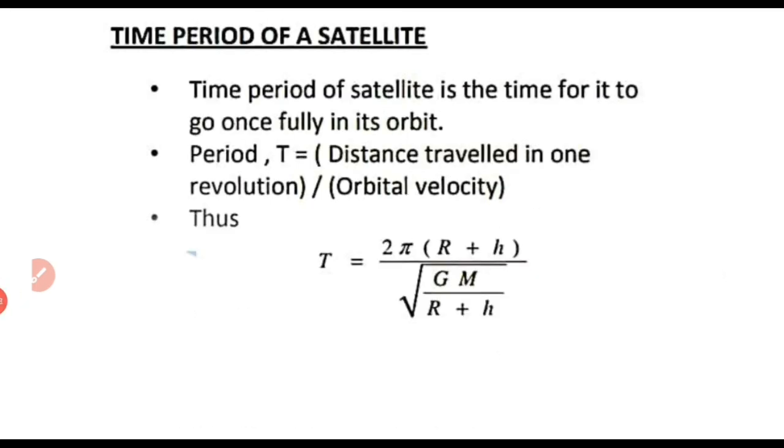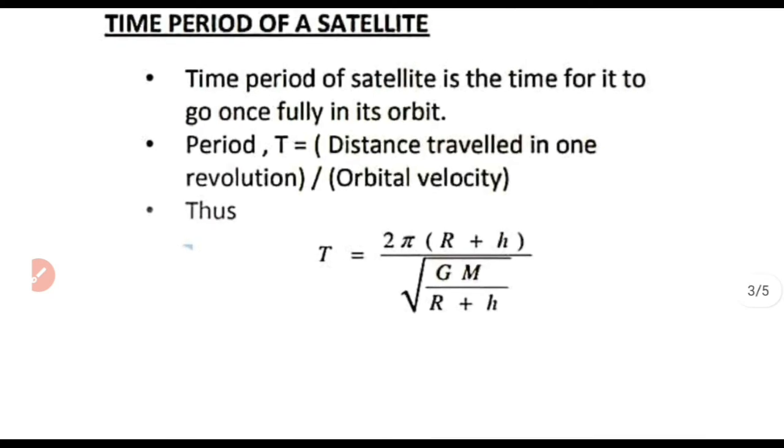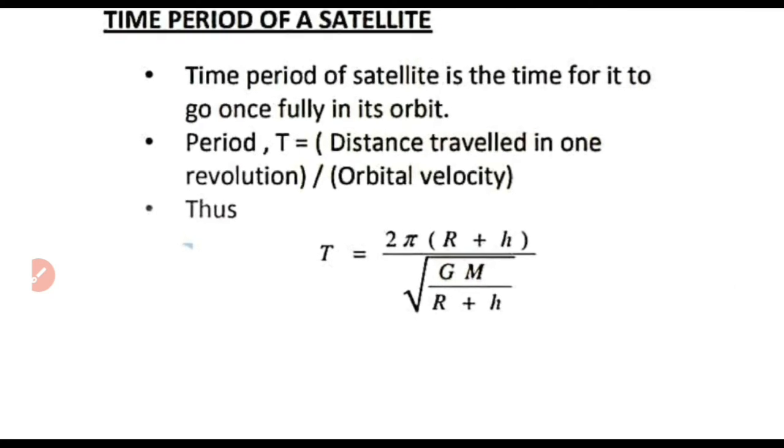Now, time period of a satellite. Time period of a satellite is the time taken by the satellite to complete one revolution around Earth. So we can write it as distance travelled in one revolution divided by orbital velocity.